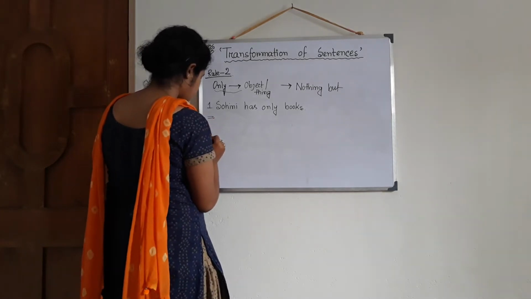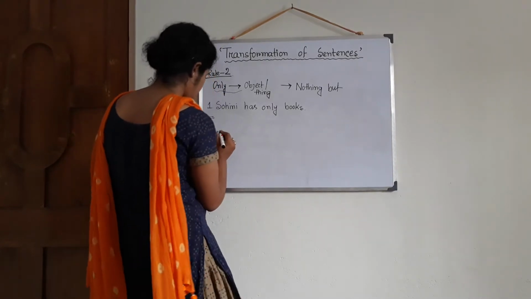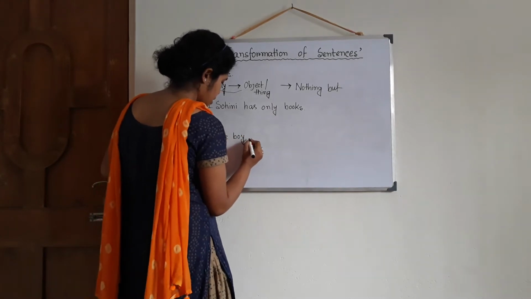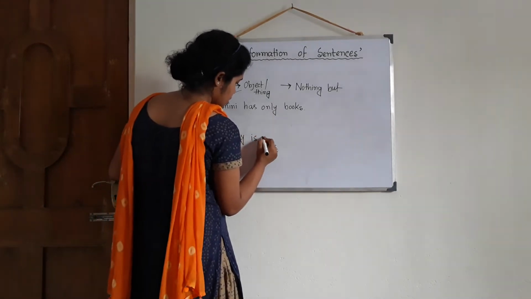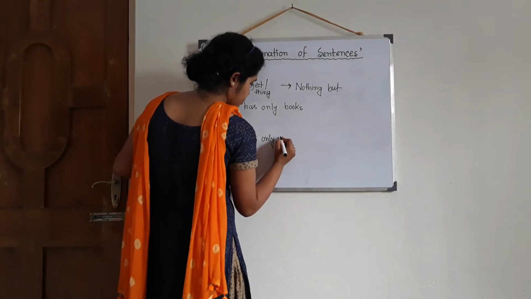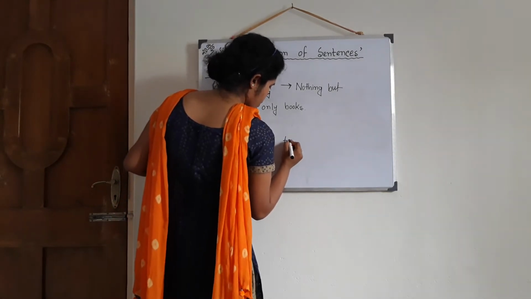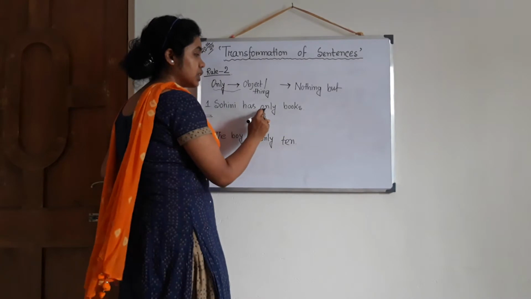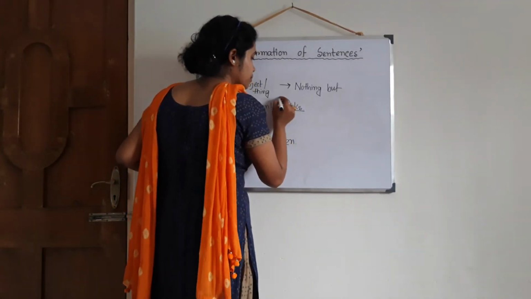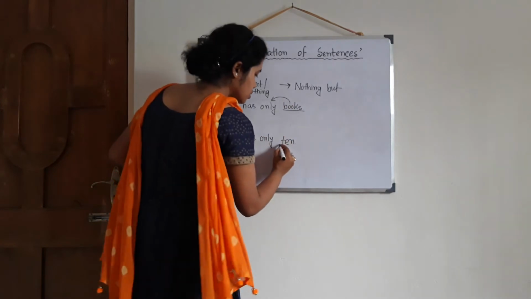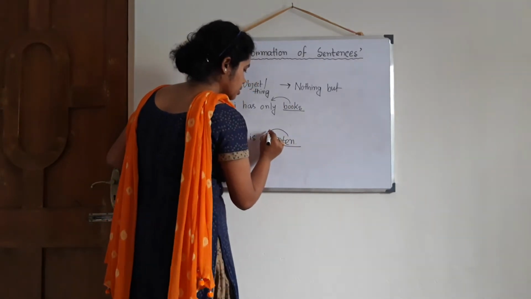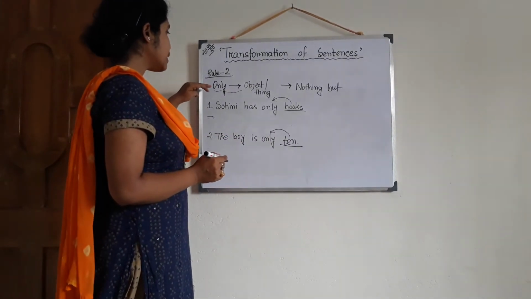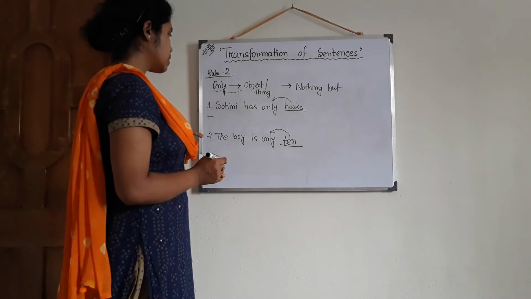And the second sentence is: the boy is... Where only is written, before books only is written. Here also before can, only is written. So according to the rule, only is there, then we have to start with nothing but.